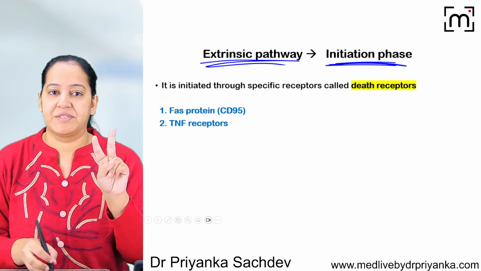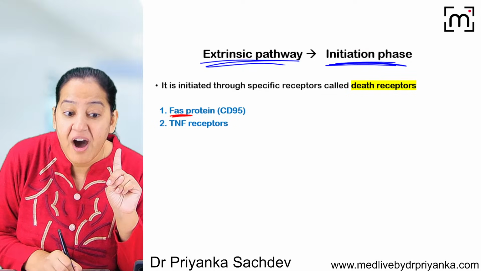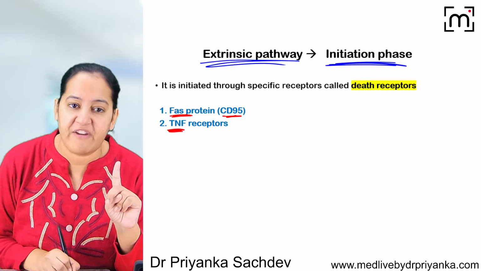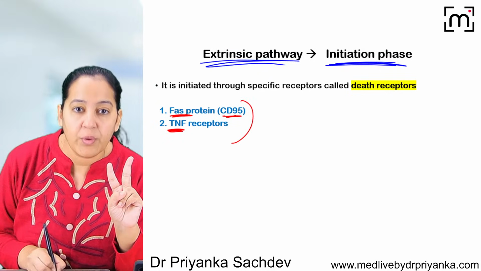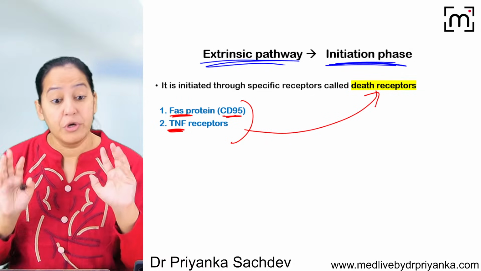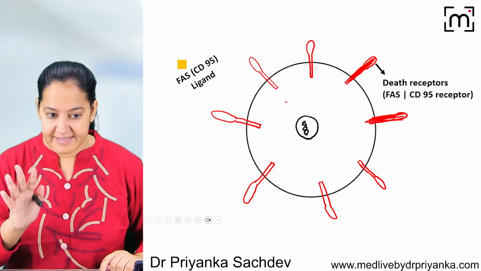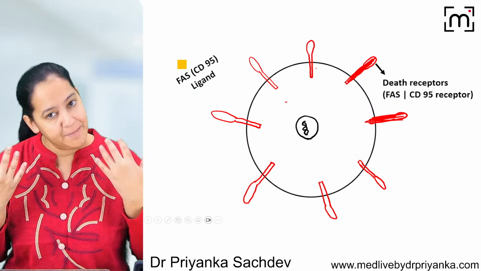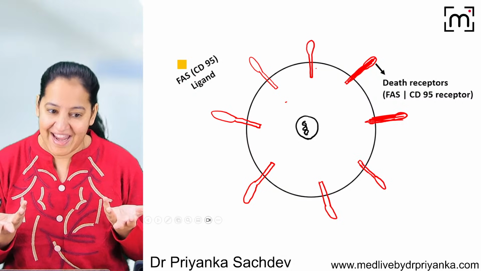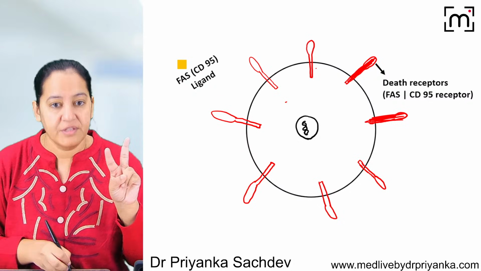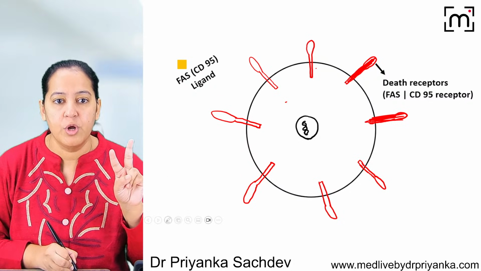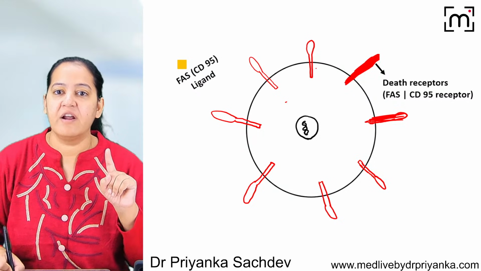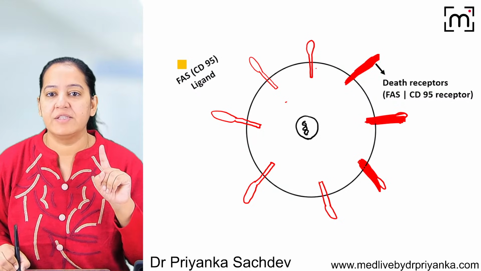There are two types of death receptor. Fas receptor, which is known as CD95, or TNF, tumor necrosis factor receptor. These are known as death receptors. Normally, they are inactive. On the surface of the cell, death receptors are present. It can be Fas, it can be TNF. It can be either of the two, but they are death receptors. Fas is more important.